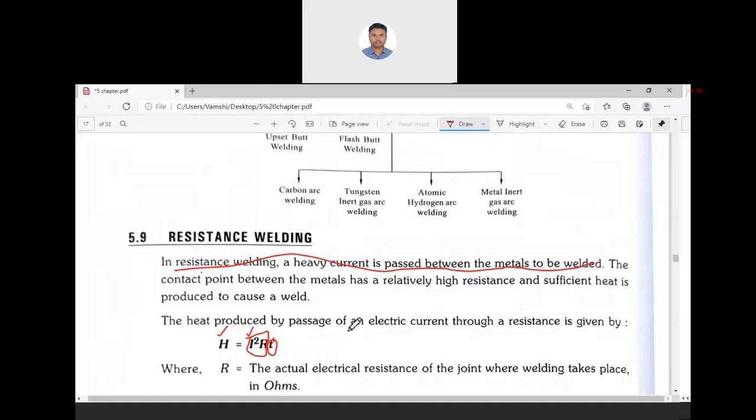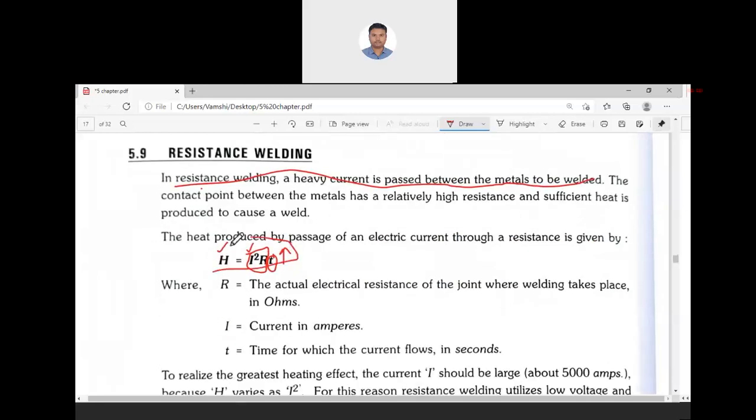Suppose you want to heat a larger cross-section area, thicker pipes to be welded, then we will allow the current for a larger duration. So we will just increase the time of current, then more heat will be developed.